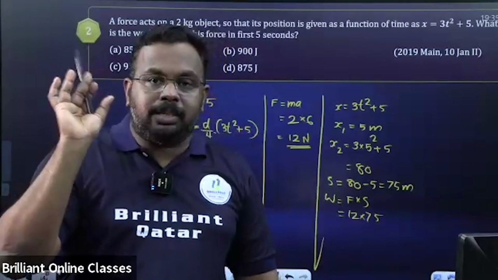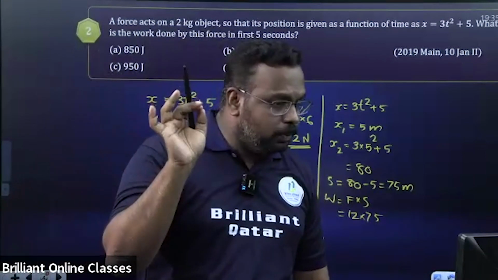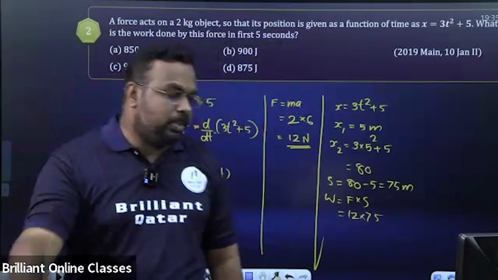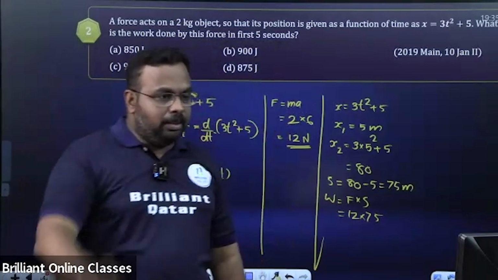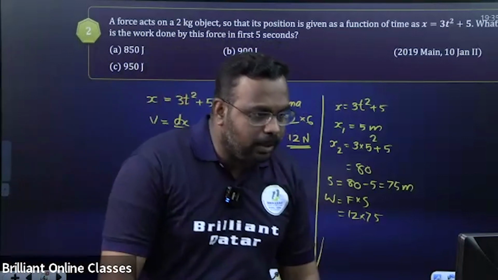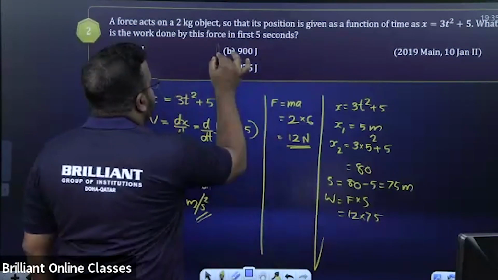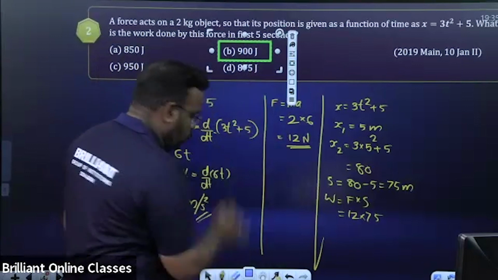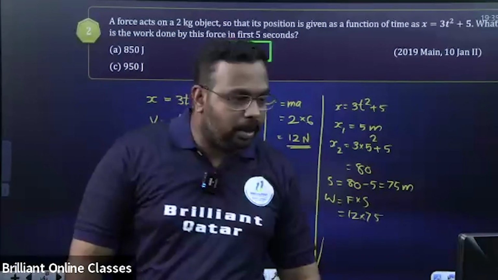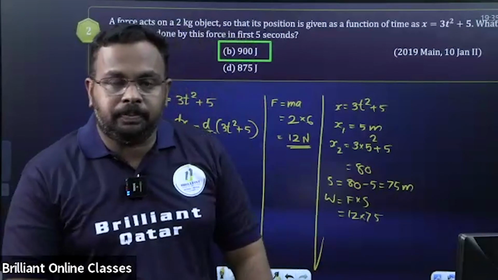Do you understand your mistake? Those who got 960, what happened to you? Is it clear or not? You have to learn from your mistake. Don't repeat it. Very good. So the answer for this question is 900 joule. Okay. Can I go to the next question?